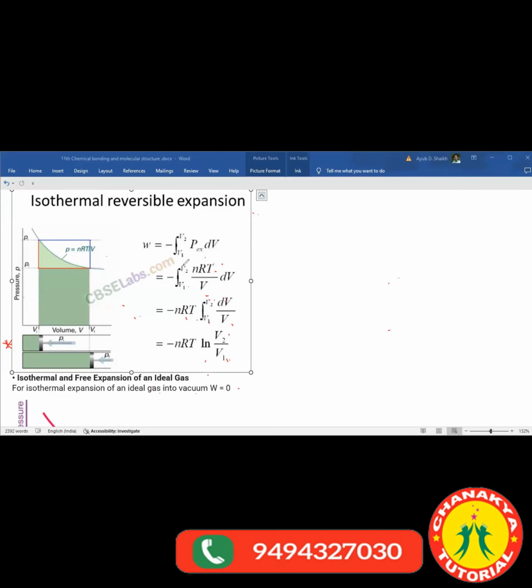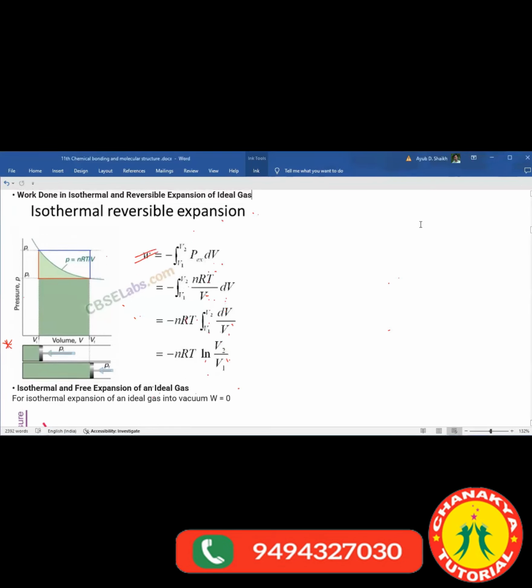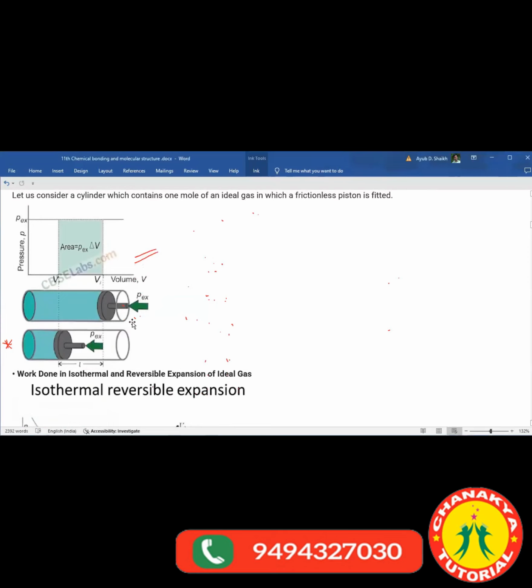See this. I'll explain this once again. Work done with respect to what? Pressure and volume they asked, right? So pressure was how much over here? Pressure P extensive. I'll show you the diagram first again. Already we have seen this diagram. You can come to know.